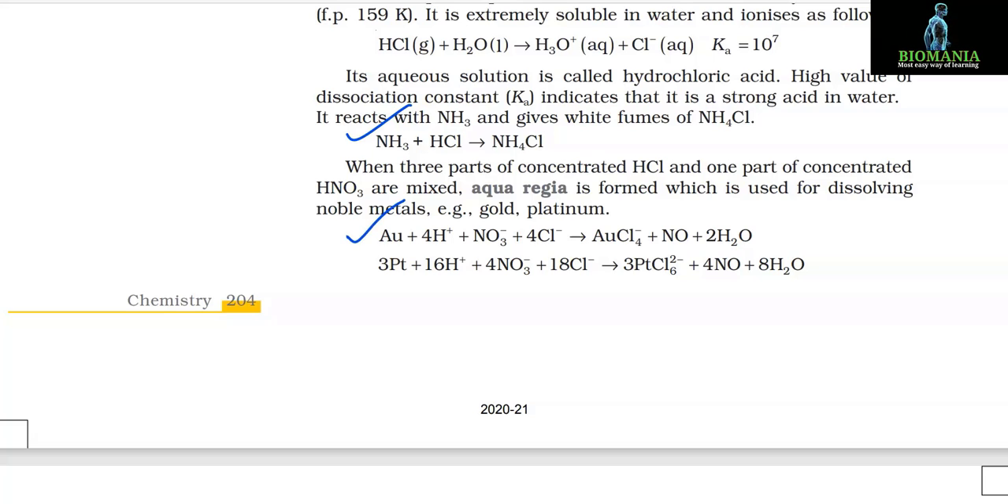Reactions are: Au + 4H⁺ + NO3⁻ + 4Cl⁻ gives AuCl4⁻ + NO + 2H2O. 3Pt + 16H⁺ + 4NO3⁻ + 18Cl⁻ gives 3PtCl6²⁻ + 4NO + 8H2O.